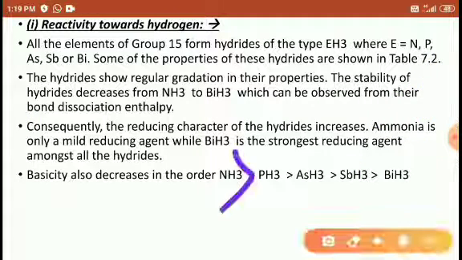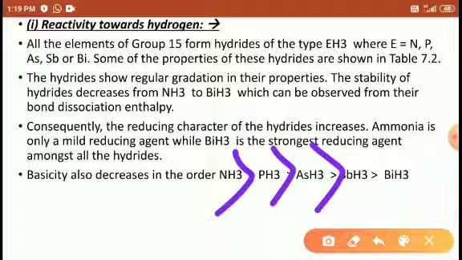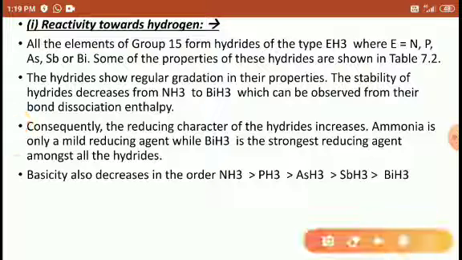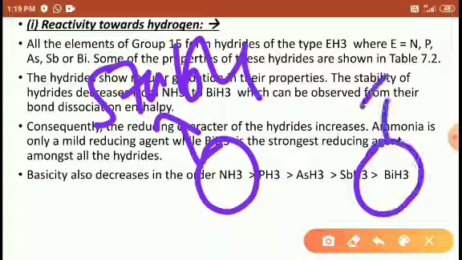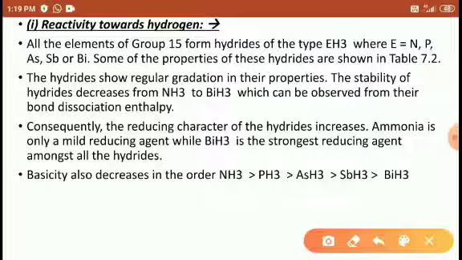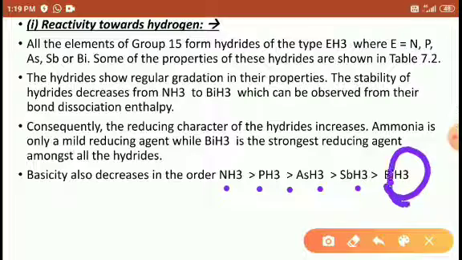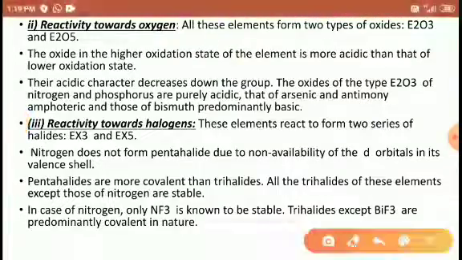So NH3 is more stable than PH3, PH3 is more stable than AsH3, AsH3 more stable than SbH3, SbH3 more stable than BiH3. It means ammonia is more stable and BiH3 is less stable, because as the element size increases, the hydride stability decreases. Hydride stability decreases because the heavier elements cannot be balanced by the hydrogen atoms, right friends?